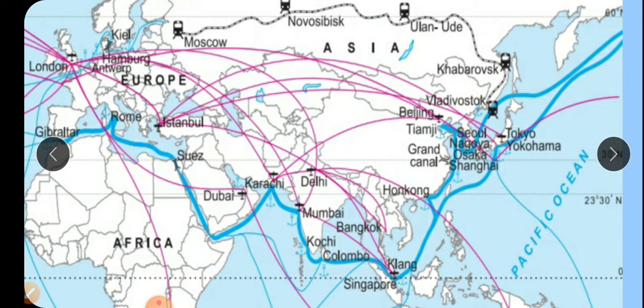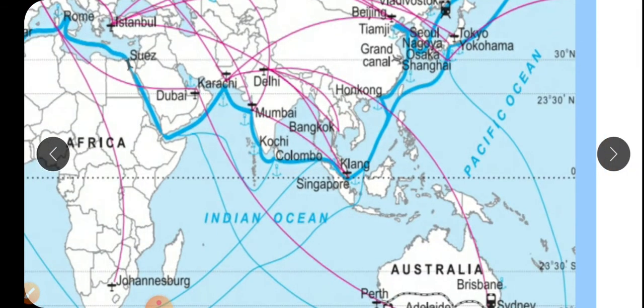In India, we can observe Mumbai airport and Delhi airport as international airports. Kochi is an important harbor. Then Colombo in Sri Lanka is important. Then Karachi in Pakistan also has an international airport. In this way, we have discussed almost all parts of the world.